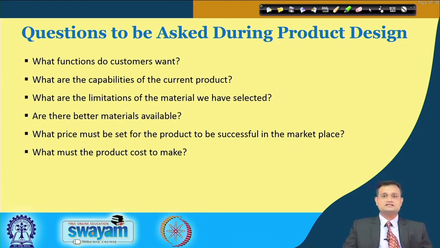So today you can see that if you want to go for a lightweight product, there are a variety of plastics, ceramics, and many other materials available. If you want strength, then you can make use of composites. So many material choices are available depending upon your performance requirement and the customer expectation. What are the limitations of the material we have selected, and is there a better material available?